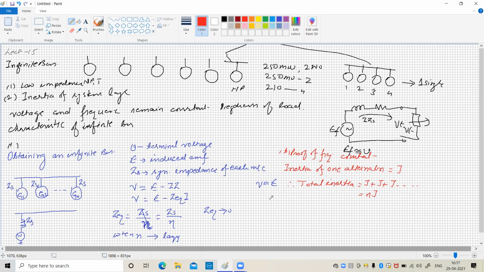Therefore, the acceleration of the alternator is equal to torque divided by inertia.